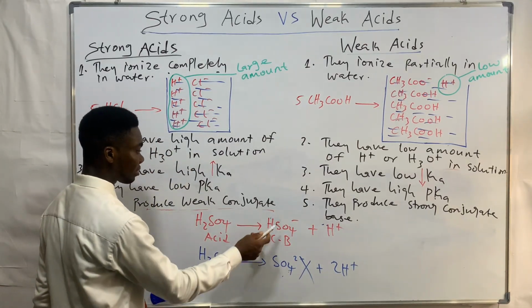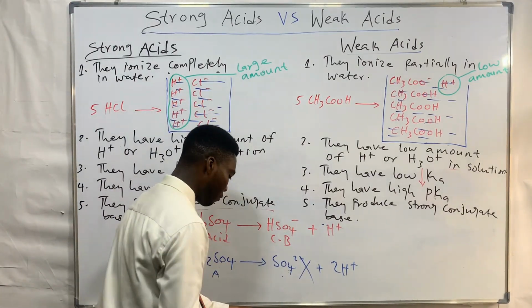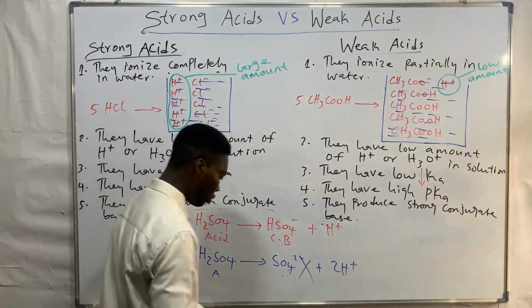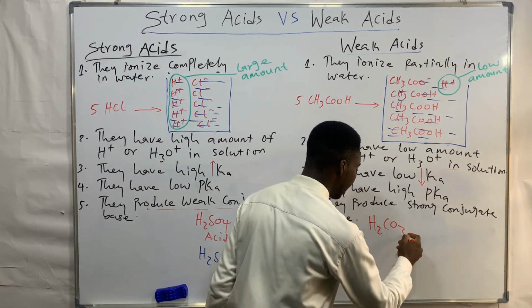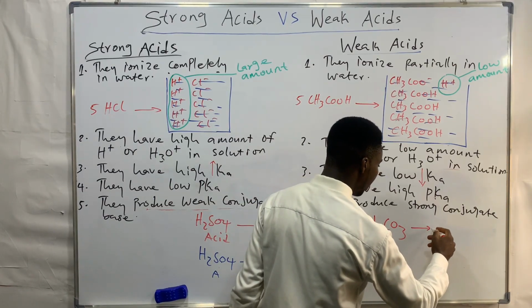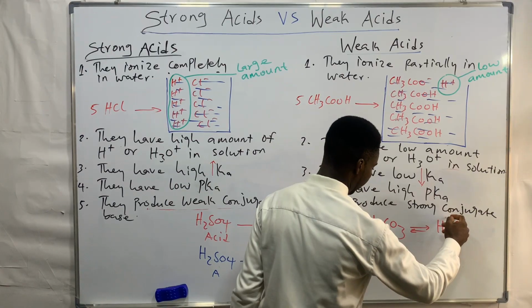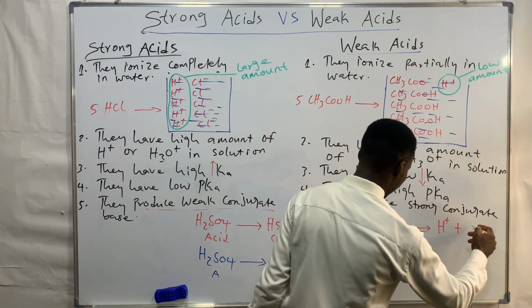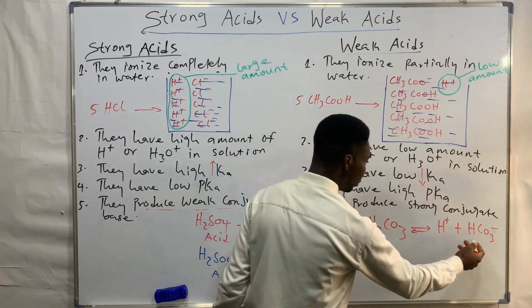It's just like if you are asked, what is the conjugate base of H2CO3? The conjugate base of H2CO3 is going to be H plus HCO3 minus. So HCO3 minus is the conjugate base of carbonic acid.